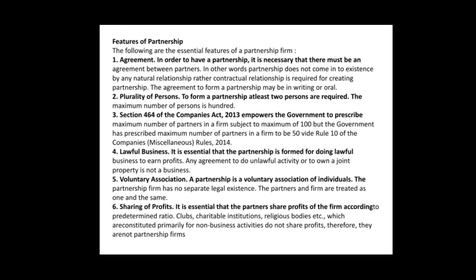Sharing of profits. Now this will be in a predetermined ratio. Suppose Ram and Shyam are the partners, and they decided that in the future whatever profit they earn they will distribute equally, then equally they will be distributing their profits and losses. In any non-profit organization, there should be no partnership. Clubs, charitable institutions and religious bodies do not have any partnership. They are termed as not-for-profit organizations.